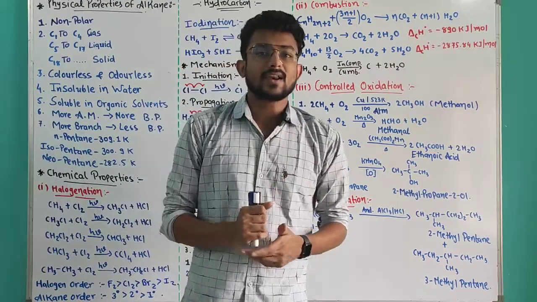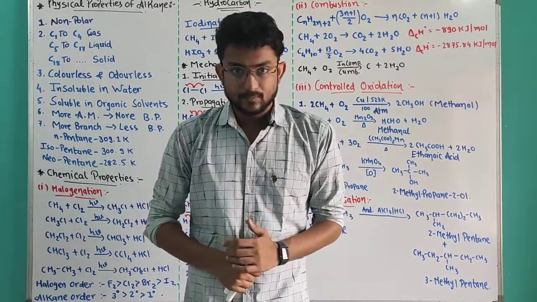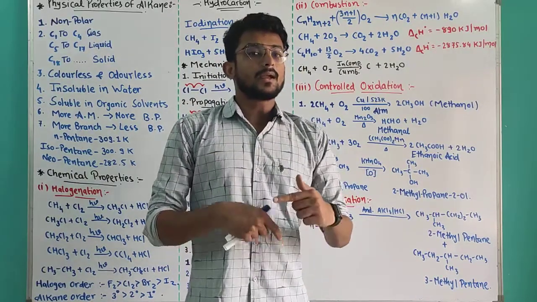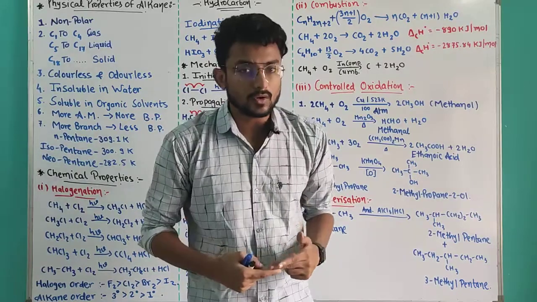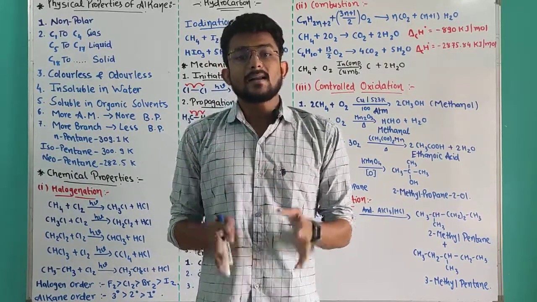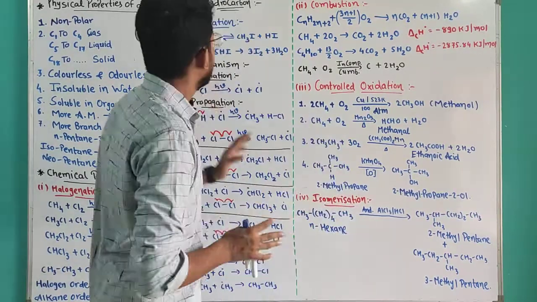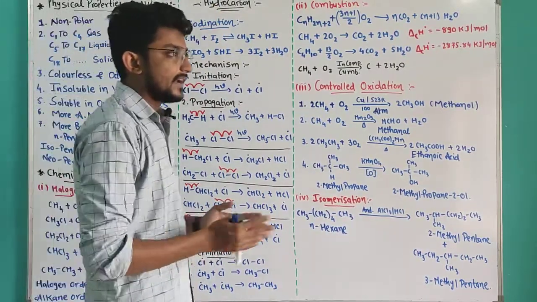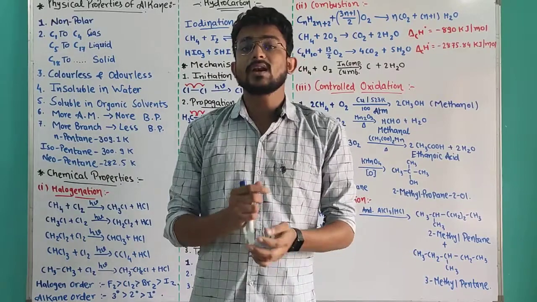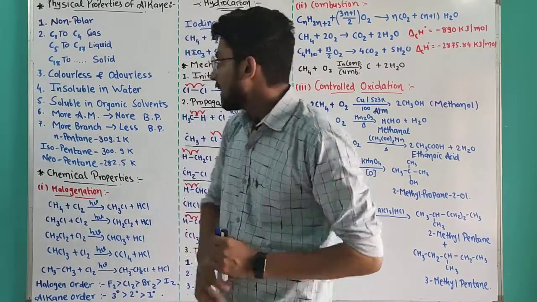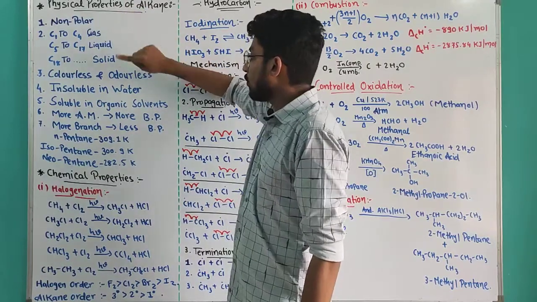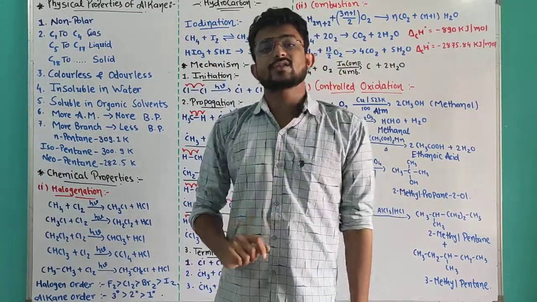Other than that, regular life examples like vegetable ghee, kerosene and petrol are mixtures of hydrocarbon compounds, or you can say alkane compounds, but they are insoluble in water. Why? Because they are non-polar. Alkanes are non-polar, whereas water is polar in nature.